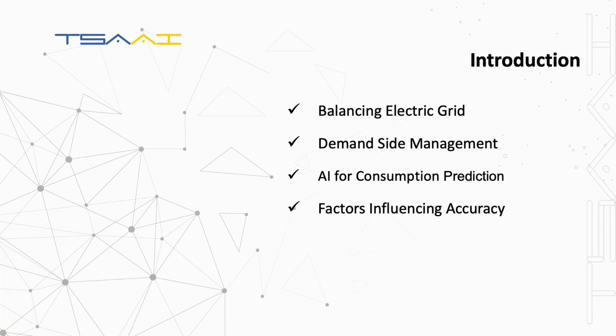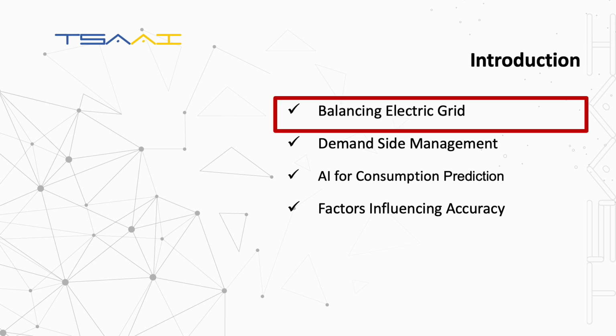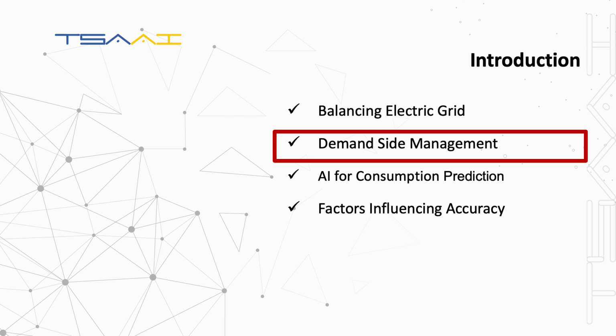In this presentation, we will discuss one of important applications of AI and machine learning, prediction of energy consumption. First, we will talk about balancing the grid, both on large scale and in smaller smart grids. Demand-side management will be considered in the next section.